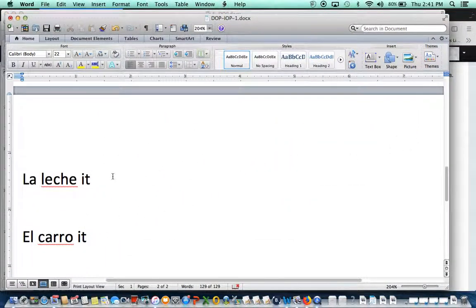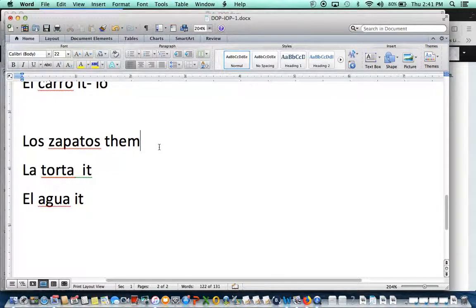Then leche, you're going to replace the whole word leche with what? With la. In that case, that la means "it." We have learned in the past that la means something else, but now we are in a different topic. So that la means "it," and you're replacing milk with that la. Carro is masculine, so you're going to replace carro with lo.